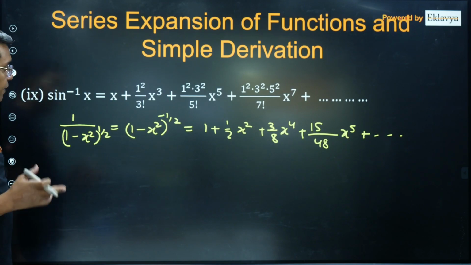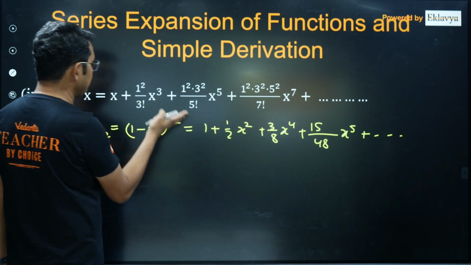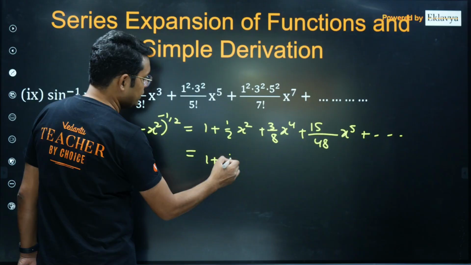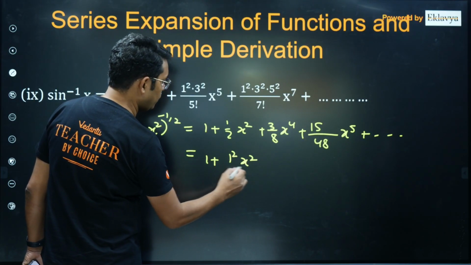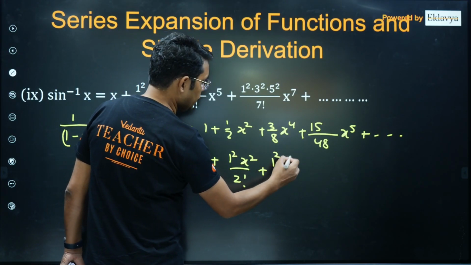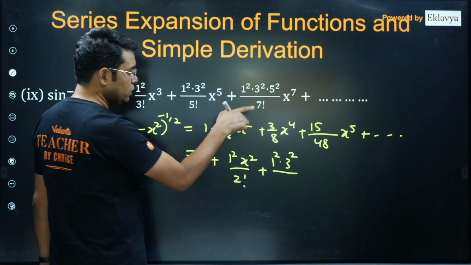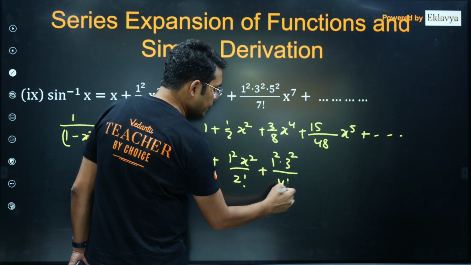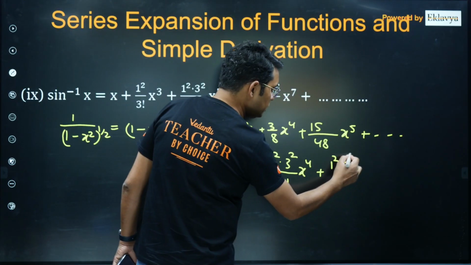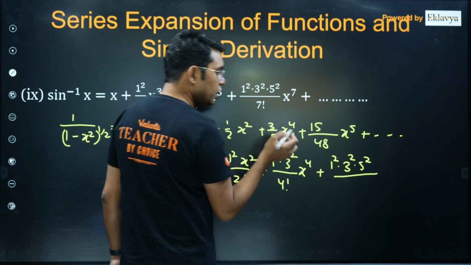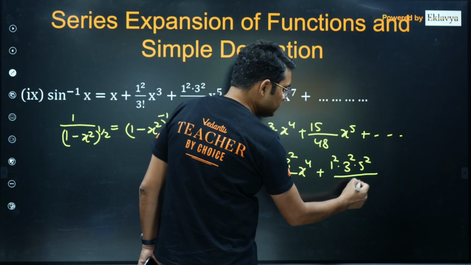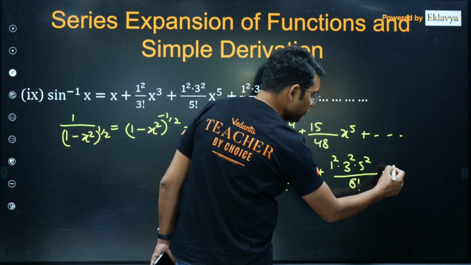Yeah, correct. And now you can write these numbers the way they have written. You can write it as 1 plus 1 square into x square upon 2 factorial. Here you can write it as 1 square into 3 square; for that you have to divide by 3, so 3 into 8, 24, and you can write it as 4 factorial x power 4. Here you can write it as 1 square, 3 square, 5 square. So 15 you have to divide in the numerator also, and that will give you 720. So this becomes 6 factorial and x power 6, and so on.